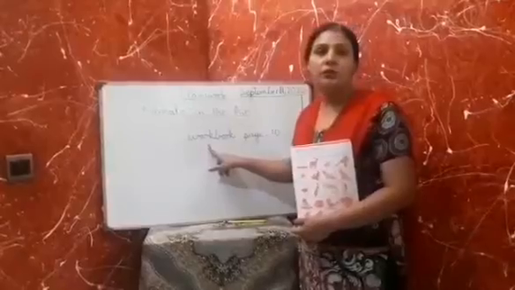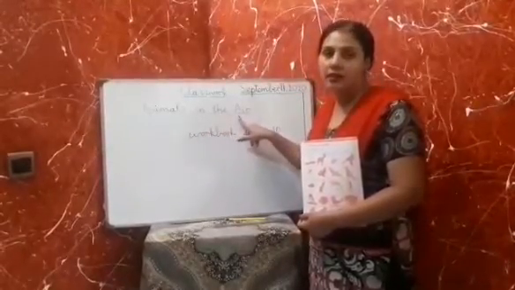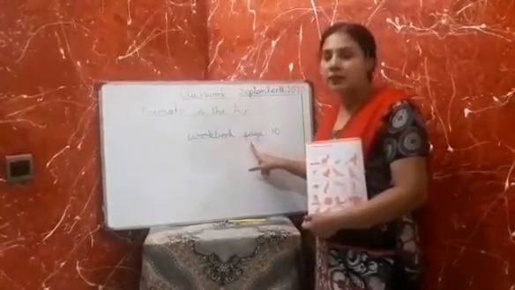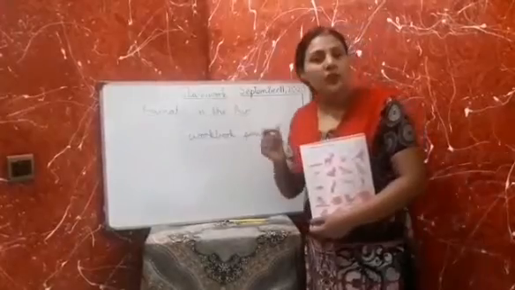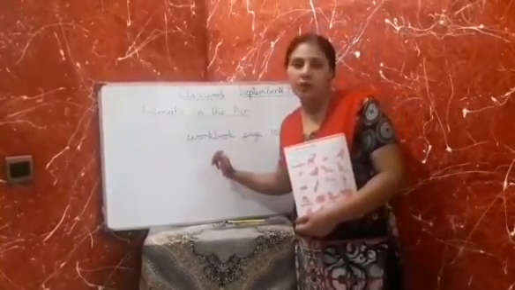Today we are going to do our last work of animals in the air. And the last work is workbook page number 10. So very quickly you get ready to do this work with the teacher. We are going to enjoy it. Yes beta, this is our page number 10. Are you ready? Very good.